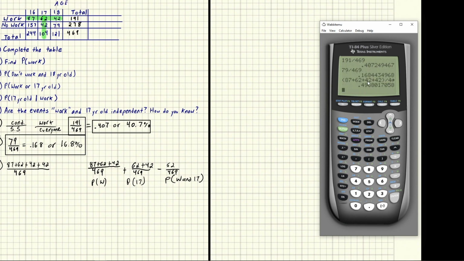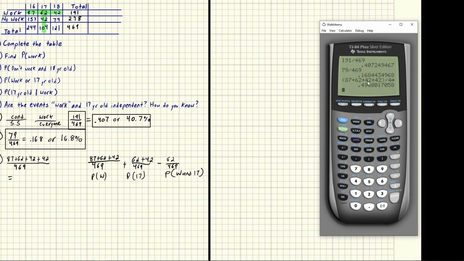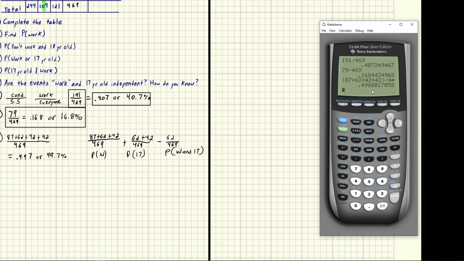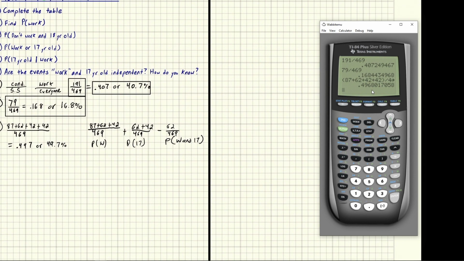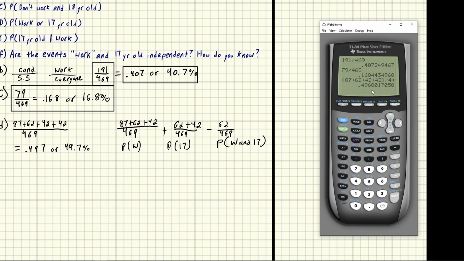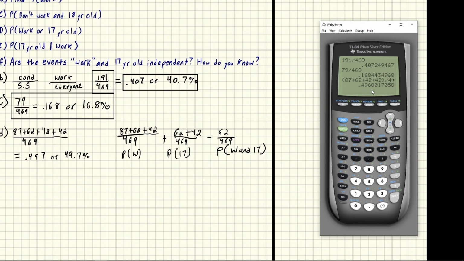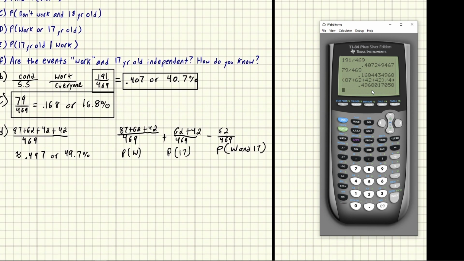And we get 0.497, rounding the 6 up to a 7, or 49.7%. Now I'm writing equals here. It really should be approximately, so just understand that if you have a teacher who wants it very precise, they may want to see approximate instead of equals because we're rounding.